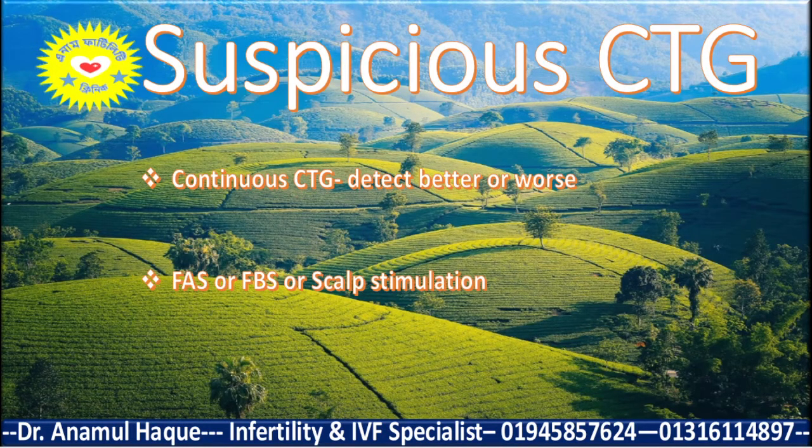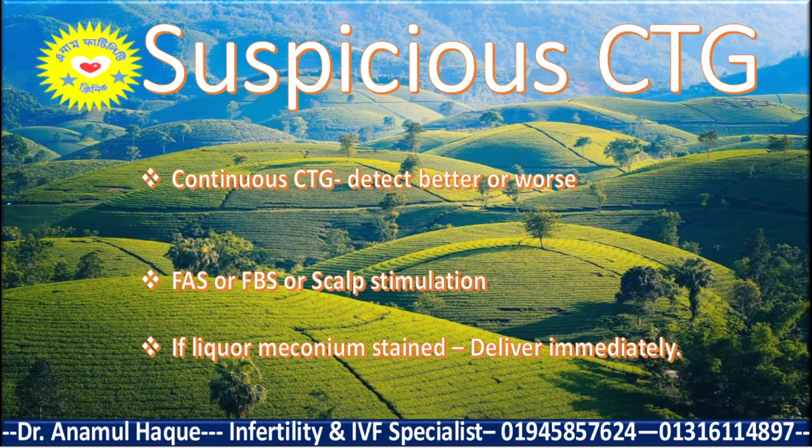Or if you have other options, like fetal vibroacoustic stimulation, or if you have fetal blood sampling facilities or scalp stimulation, you can apply this technology. Or you can do ARM, artificial rupture of the membrane, and see the stain. If it is meconium stain, then you can decide to deliver the baby.